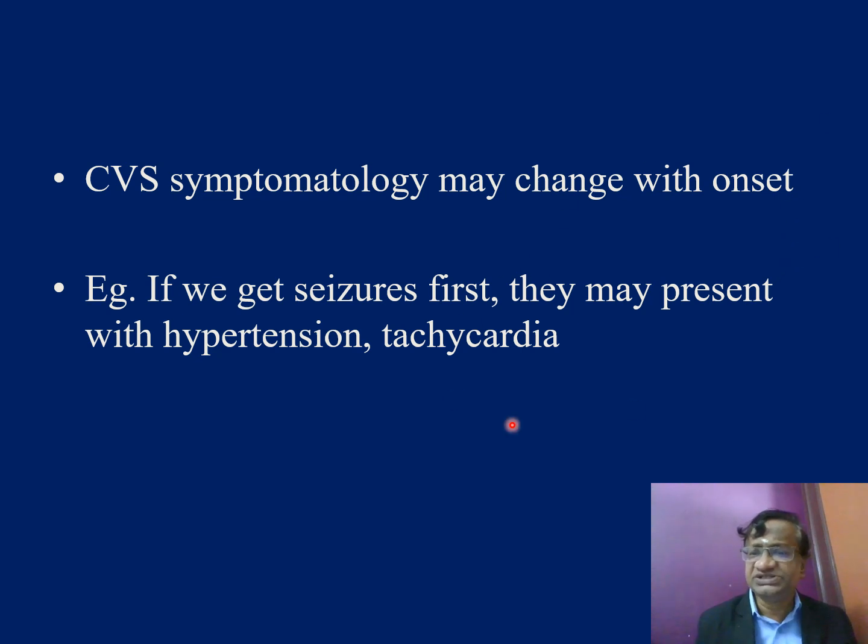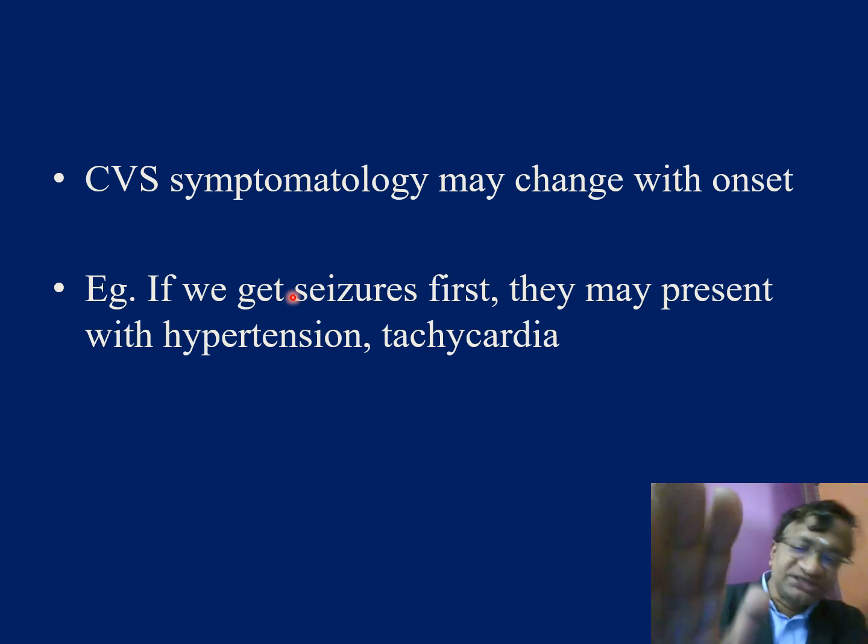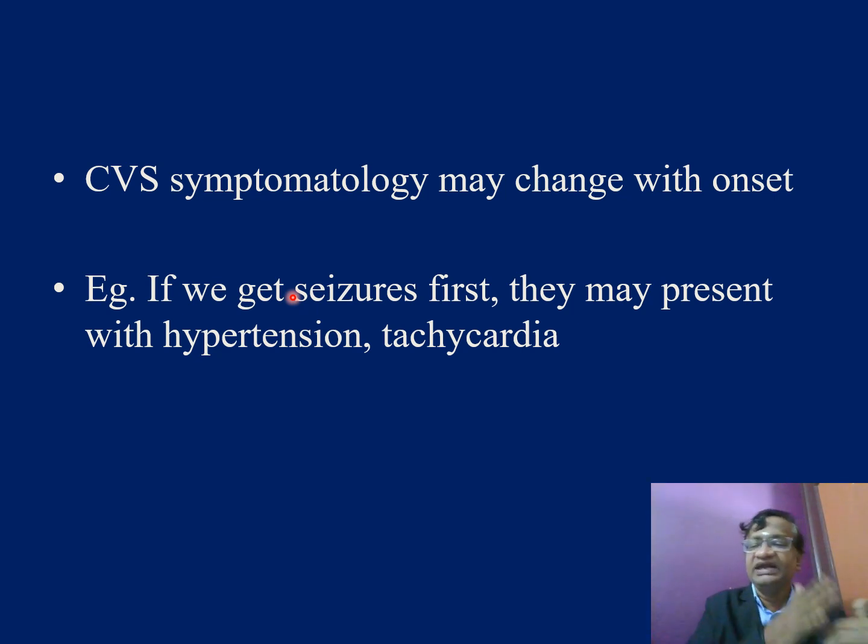Severe symptomatology will change with onset. For example, if you get seizures first, the seizure will induce a sympathetic surge. The patient can have BP rise, pulse rate rise, or other autonomic disturbance in the form of pulse rate decrease followed by an increase. All these things can happen. It is actually not about direct cardiac depression. It is about CNS toxicity of local anesthetic causing an indirect change in the cardiovascular system. It is not actually bupivacaine-induced cardiotoxicity. So severe symptomatology may change with the onset.